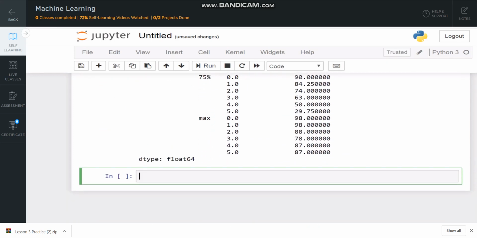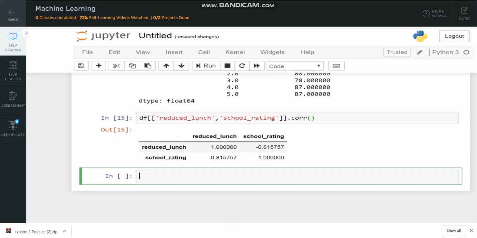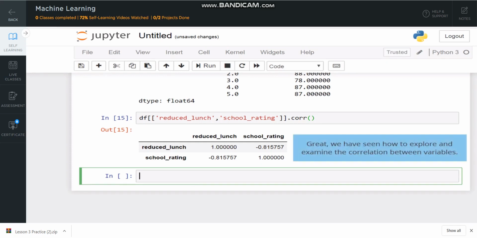With this function, your columns will be your rows. Now, you are supposed to find the correlation between the two extracted variables, so you can use the correlation function for the same. This gives you a correlation matrix where reduced lunch is 100% correlated with itself. Every variable is 100% correlated with itself. Also, the correlation between reduced lunch and school rating will be the same as school rating and reduced lunch because they are symmetric. Great, we have seen how to explore and examine the correlation between variables.